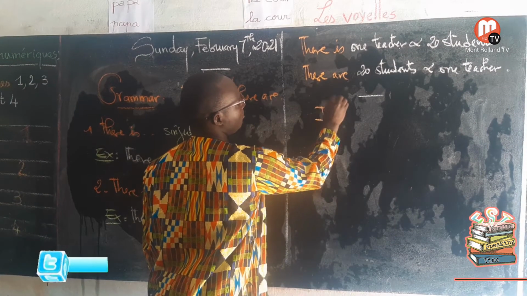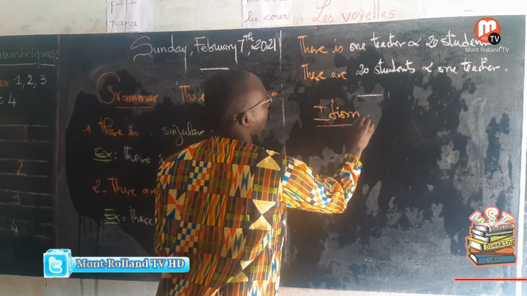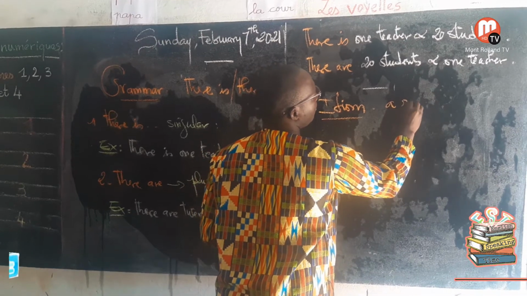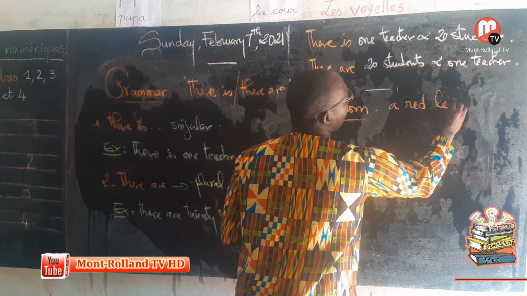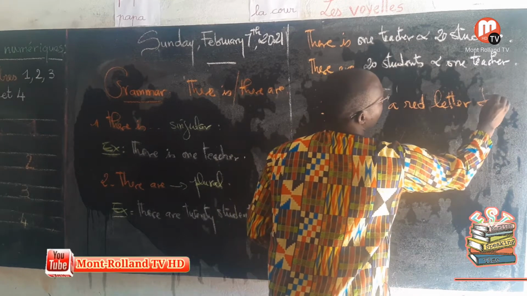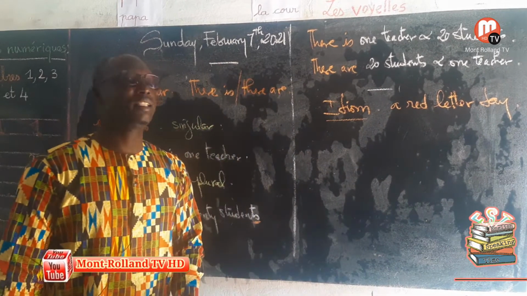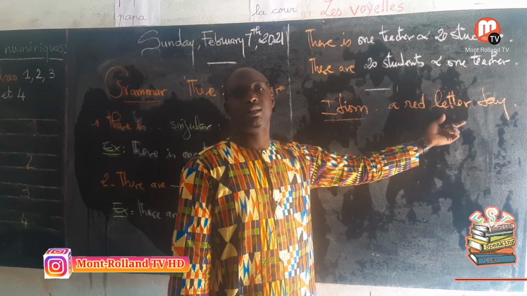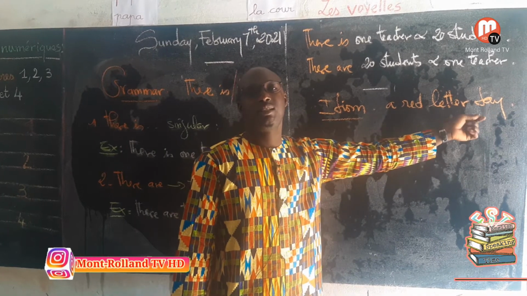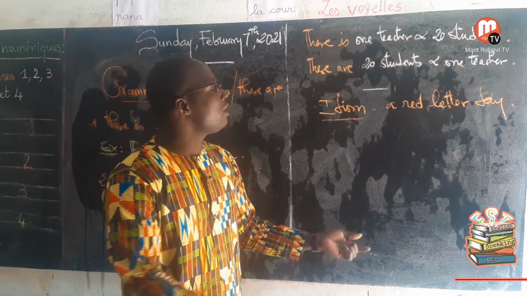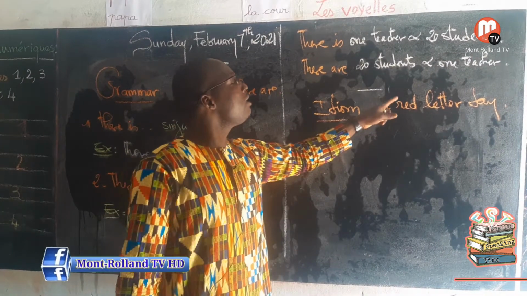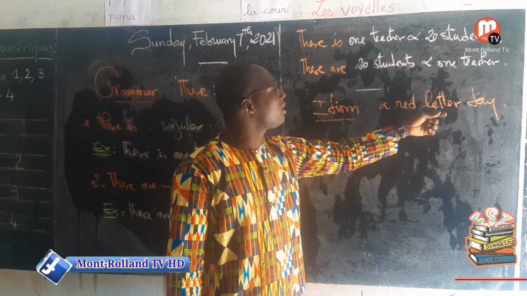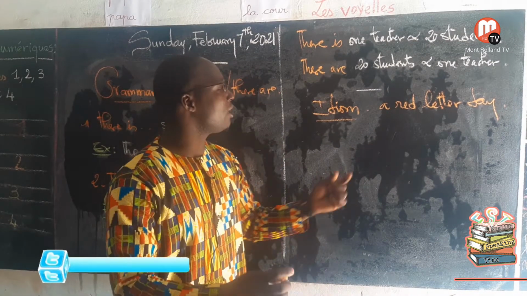That is going to be the idiom. The idiom today is a red letter day. A red letter day. All right, red is a color, a letter is the alphabet letter from A to Z, and then a day, the days of the week. The idiom a red letter day has nothing to do with the alphabet letter, it's not like that.